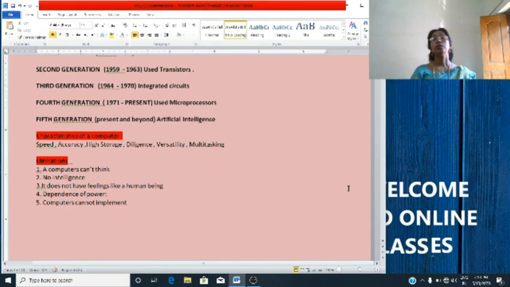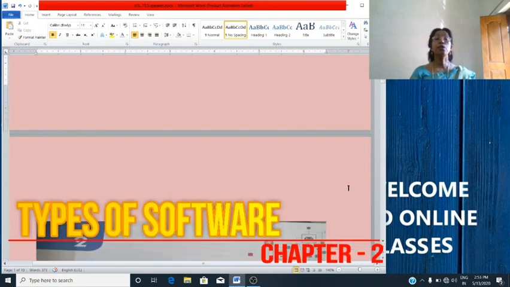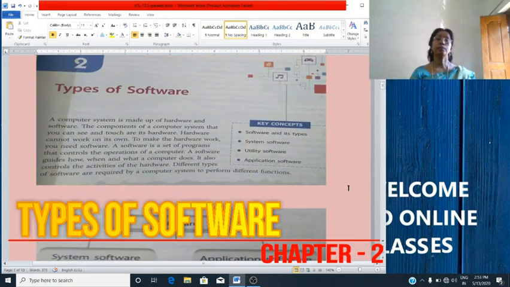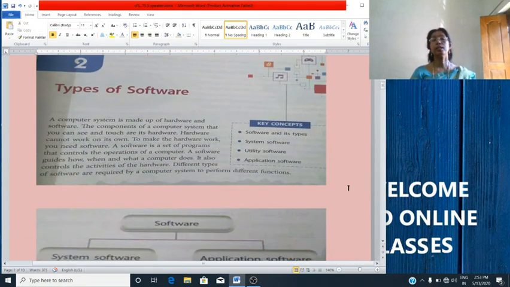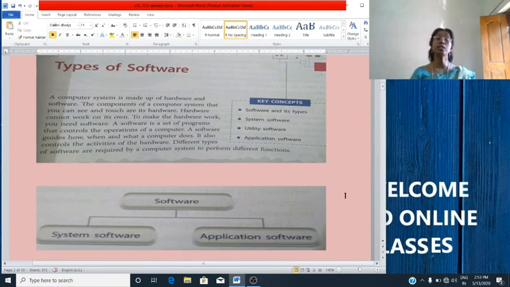Now, we will start with our next lesson, types of software. In this lesson, the following topics will be discussed: software and its type, system software, utility software and application software.